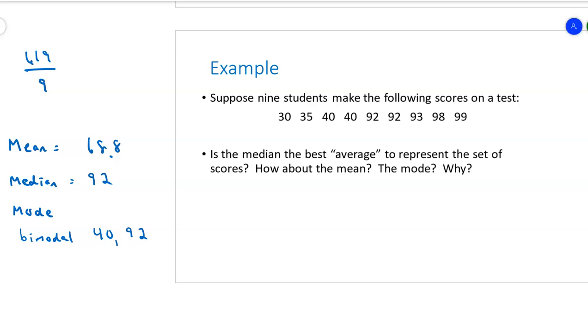Now, the next step to go from here would be talking about data displays like box plots, and then getting into what eventually we're going to call standard deviation. So the standard deviation will help me to see how spread out the set of data is. So if the mean was a 68.8, is that because everybody got scores in the 60s and 70s, or is it because of a situation like this where we had a bunch of really low scores and a bunch of really high scores? All right, so that's where we're going to wrap this one up, and then we'll move on to box plots later on.